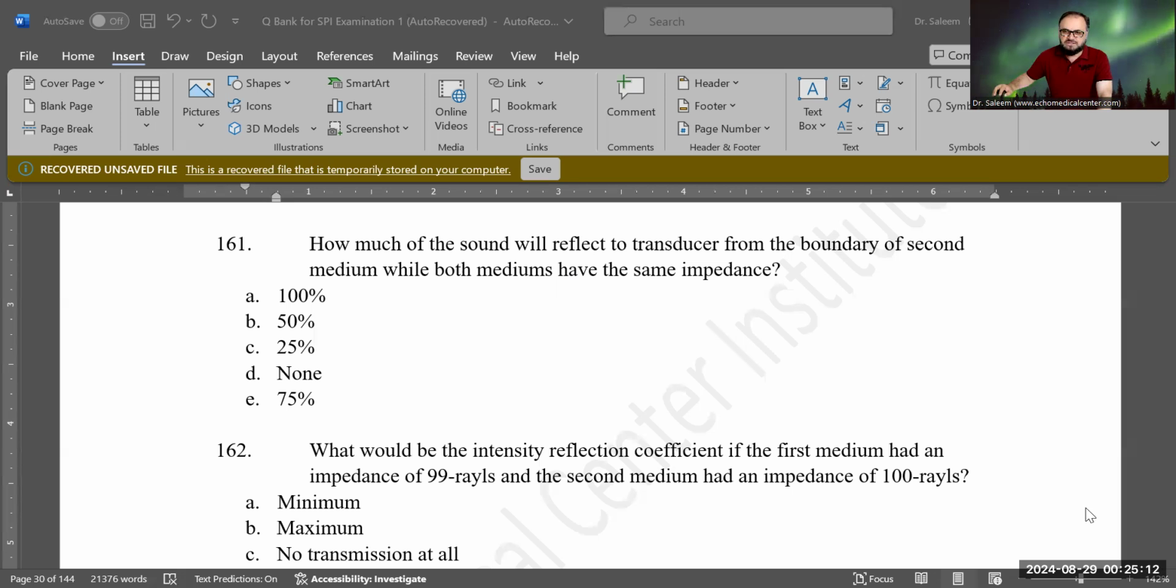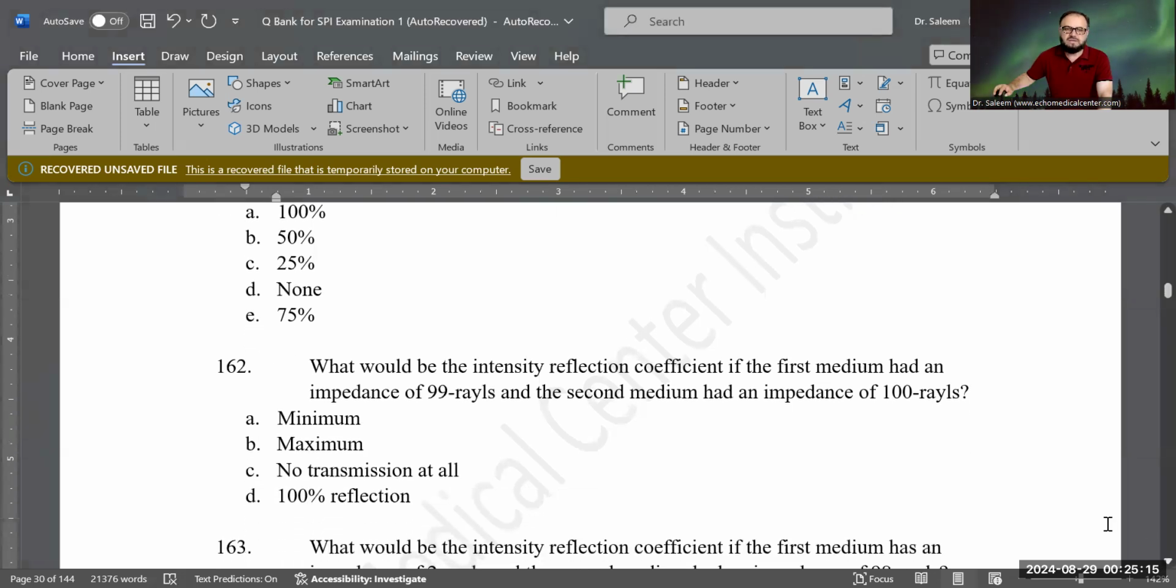Okay, let's do the next question. Easy question. Now, what would be the intensity reflection coefficient if the first medium had an impedance of 99 rayls and the second medium had an impedance of 100 rayls? Very simple, easy question. Pay attention. Minimum, maximum, no transmission at all, or 100% reflection? The question is asking for the reflection coefficient. Remember, always read the question twice. Yes, this will be minimum.